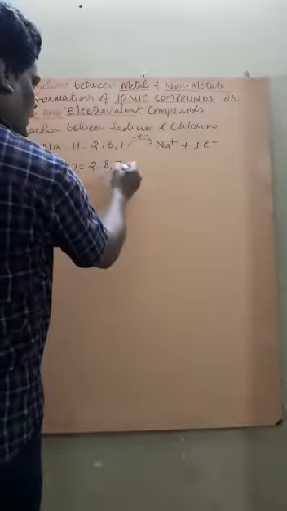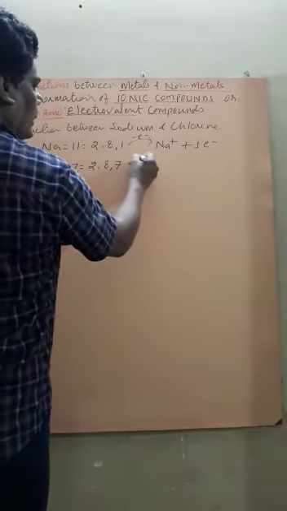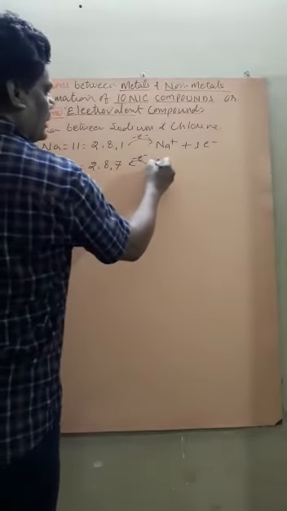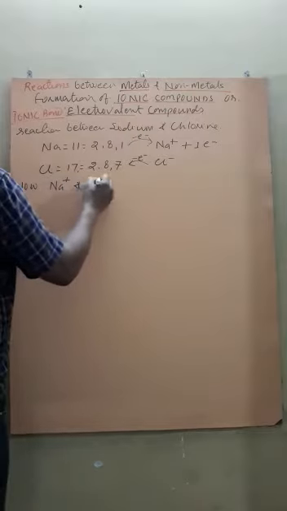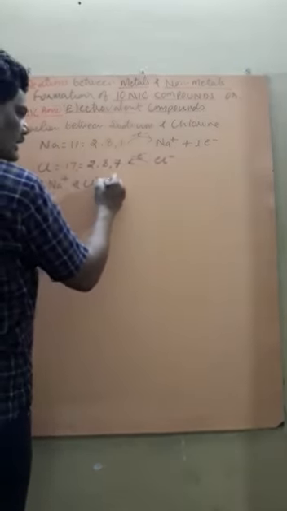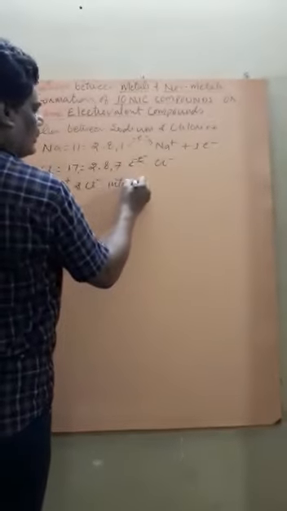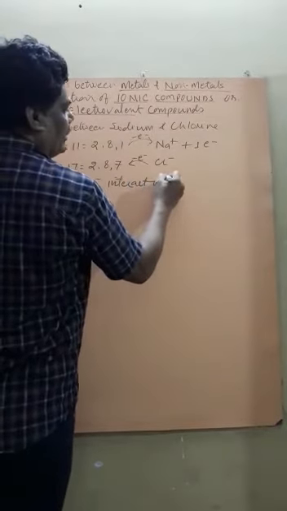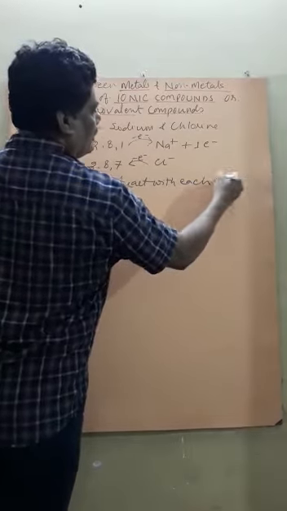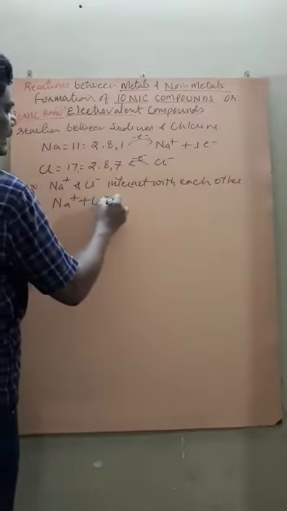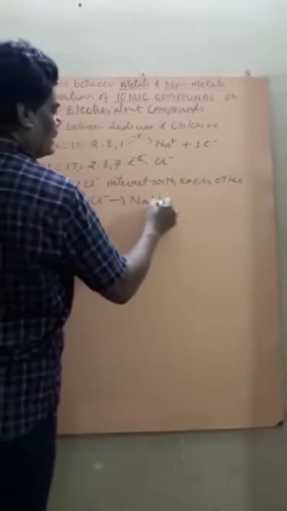So it is gaining 1 electron and converts into Cl- anion. Now the Na+ cation and Cl- anion interact with each other, like Na+ plus Cl- converts into NaCl.